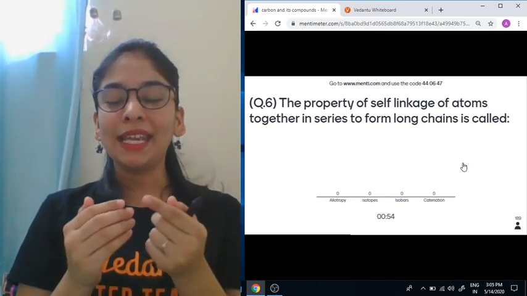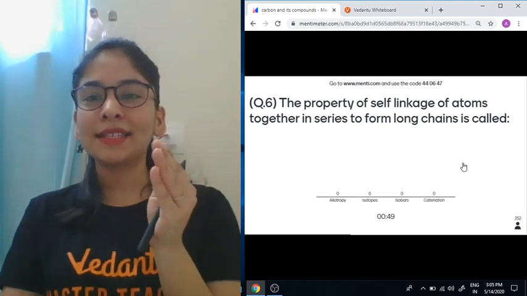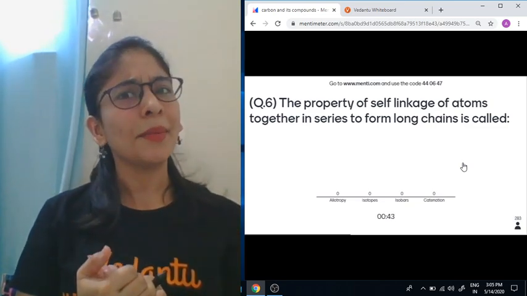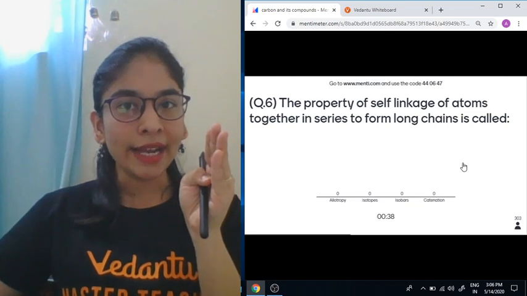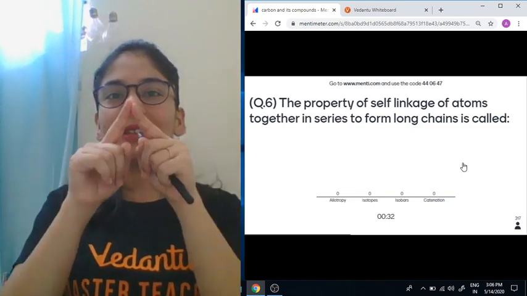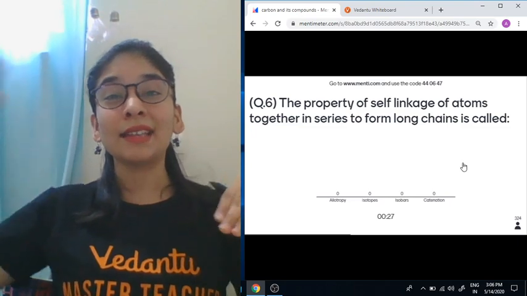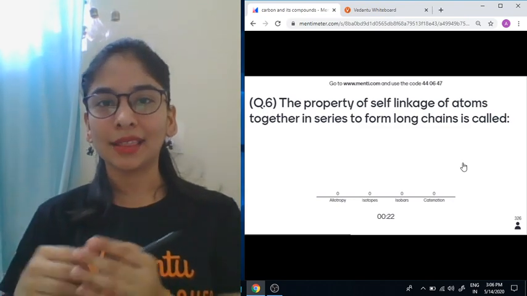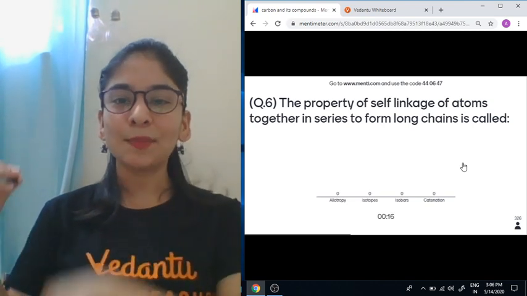There is a property of the elements that they can link with each other, the self-linking property of the elements. In the case of carbon, as we are learning about carbon and organic chemistry, carbon is the main constituent. It keeps on repeating itself in a long chain. That might be a straight chain, a cyclic chain with the carbon ends joining each other, or a branched chain, where some carbons form a branch off the main parent chain. So carbon can attach and make millions of compounds possible because of this property of carbon.